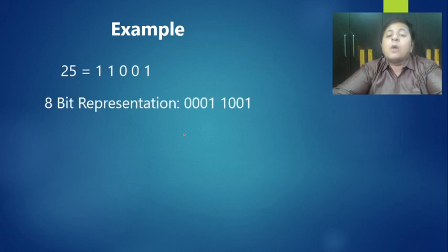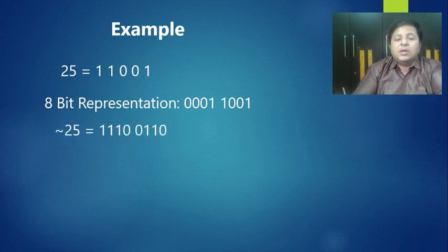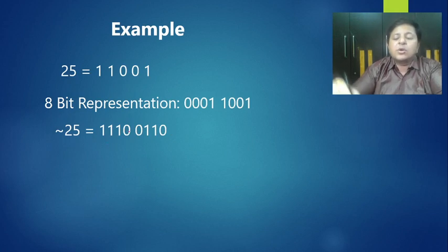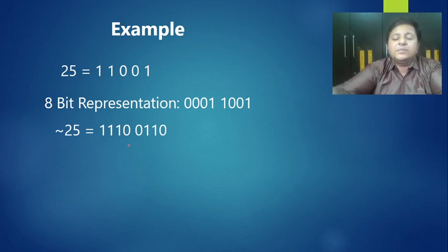example for complement. Now for complement, I have to have 8-bit representation. So for 25, I've taken the 8-bit representation. Now I have to take its complement. Okay, so complement is going to be, wherever it's 0, you have to put 1. So 1 1 1 0 0 1 1 0. Now what exactly is this? It's going to be negative, you know very well. So instead of keeping it as it is, I'll take 2's complement of this, so that I'll be able to get the answer.